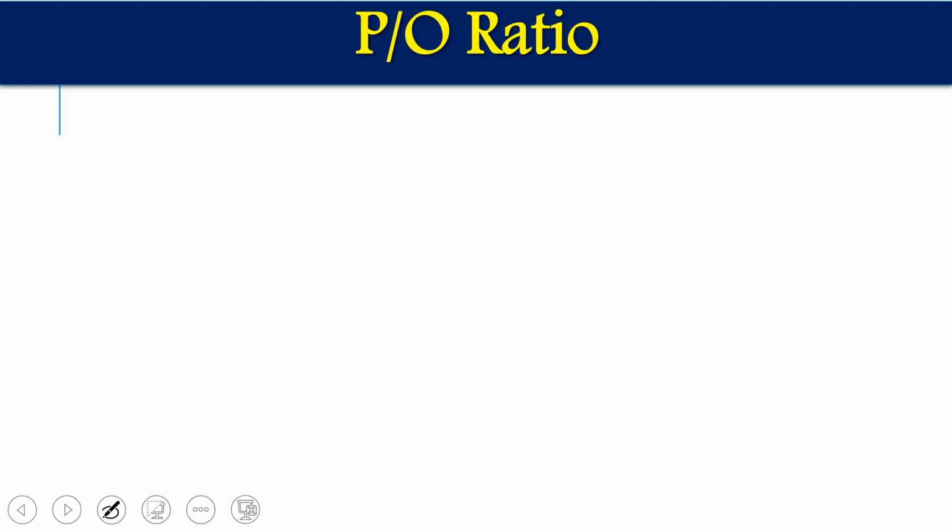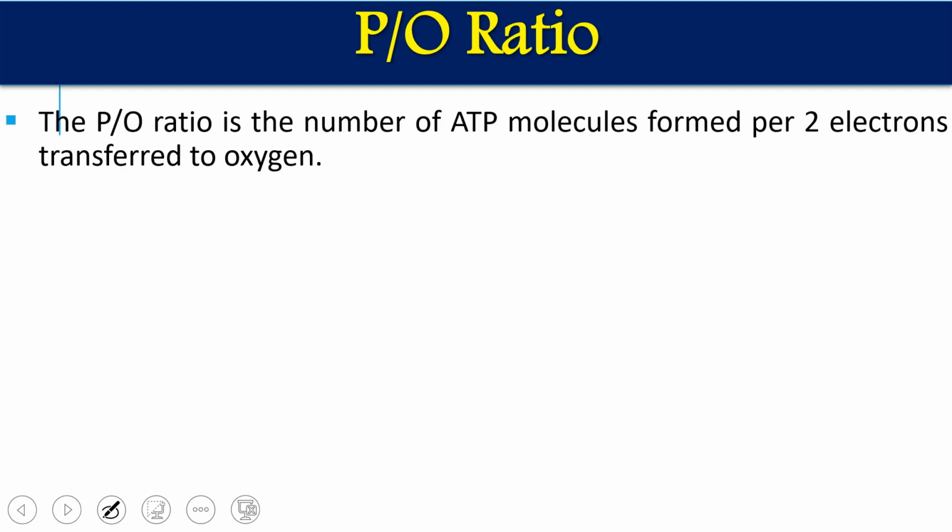P/O ratio, phosphate and oxygen. Till now, whatever we have talked about, we have talked only about the inhibitors. We have not talked about uncouplers. So now we are going to see what uncouplers are. But before that, we should understand what the P/O, phosphate to oxygen ratio is. The P/O ratio is the number of ATP molecules formed per 2 electrons transferred to oxygen.